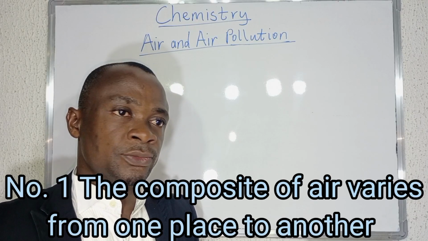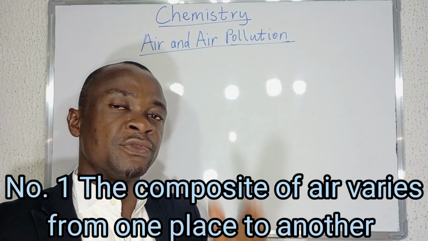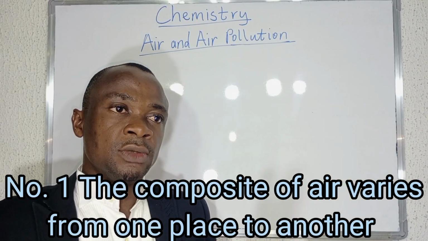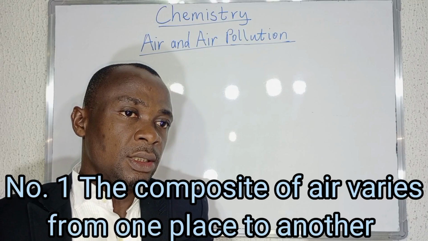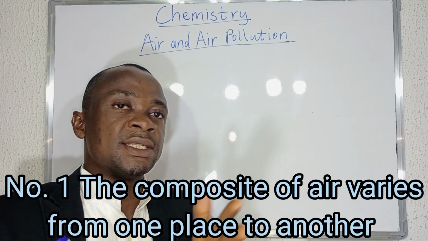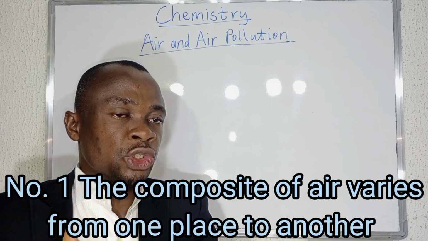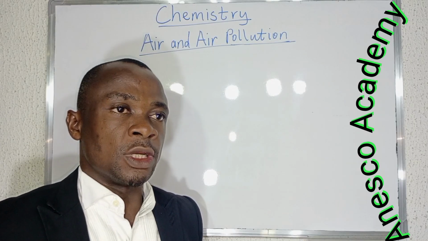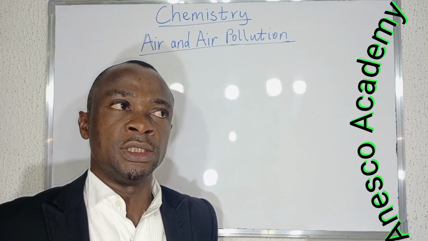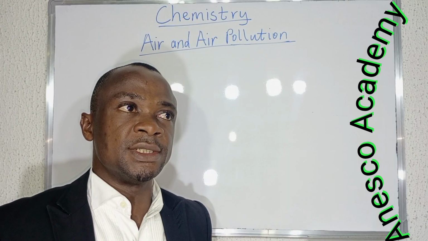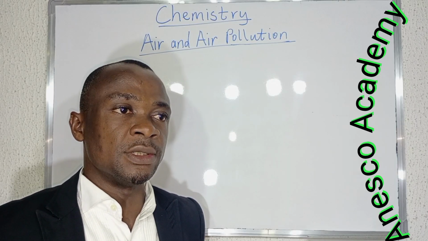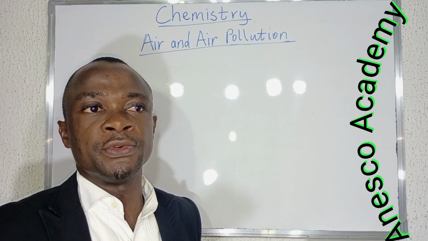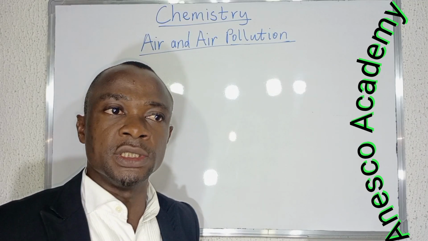The reasons why air is a mixture include the following. Number one, the composition of air varies from one place to another. That is, what makes up the air. If you analyze the gases found in the air in position A, and you go to position B, it's not going to be the same. For instance, if you are in a forest, the air will be rich in oxygen because plants give out oxygen during photosynthesis.